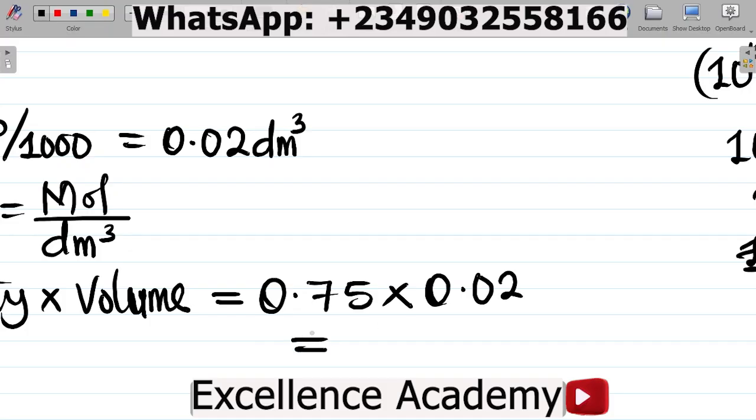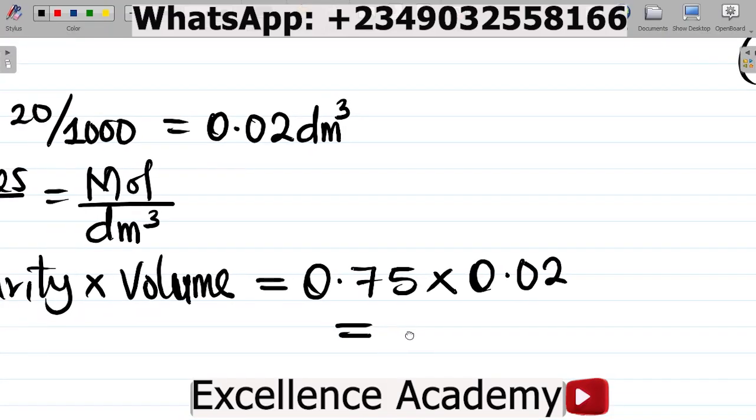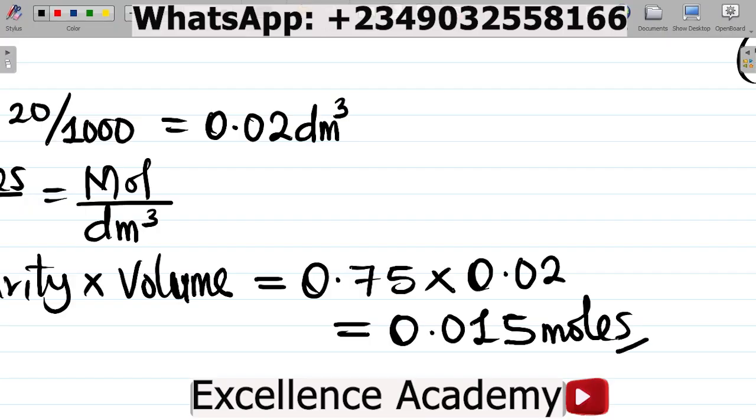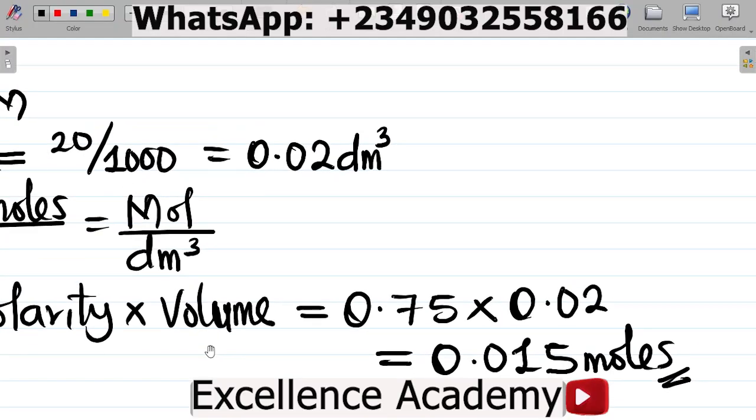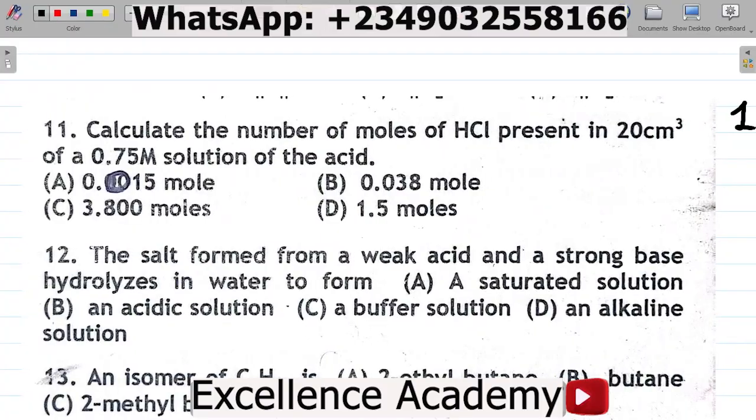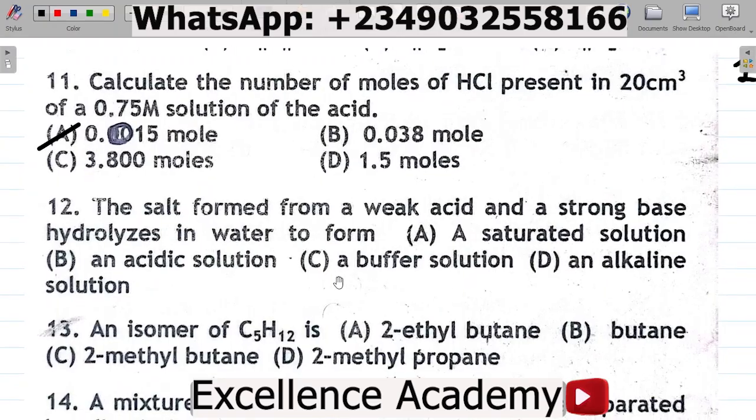You multiply 0.75 times 0.02, and you have your answer as 0.015. You're asked to find the number of moles, so it becomes 0.015 moles. Let's see which option has 0.015 moles. That's option A. Option A, 0.015 moles, is the correct answer.